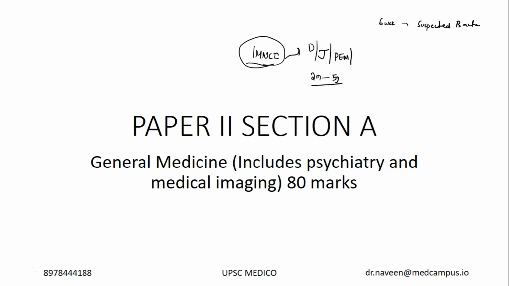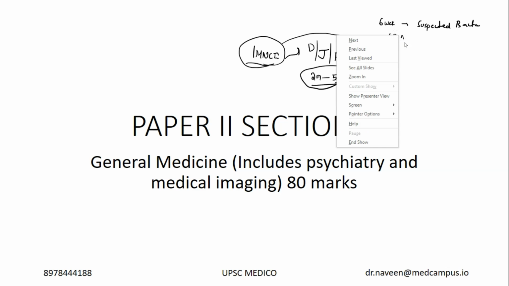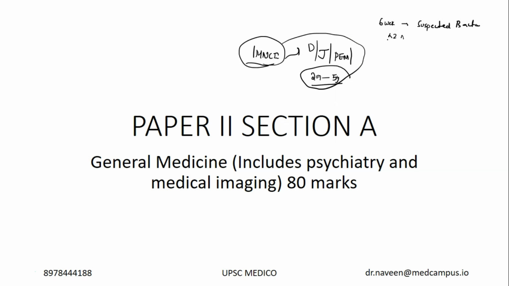From IMNCI point of view, we were able to cover all the things which are related to 2 months to 5 years, but this time they asked less than 2 months suspected bacterial infection. I personally feel, unless you are a core PHC doctor who follows all these functional IMNCI guidelines, you will not be able to answer it. Like 9 out of 10 students will fail in answering it. It's a kind of bouncer thing, so don't worry if you haven't attempted it, because it goes into the choice part. Apart from that, the remaining questions are pretty predictable from paper to section A.